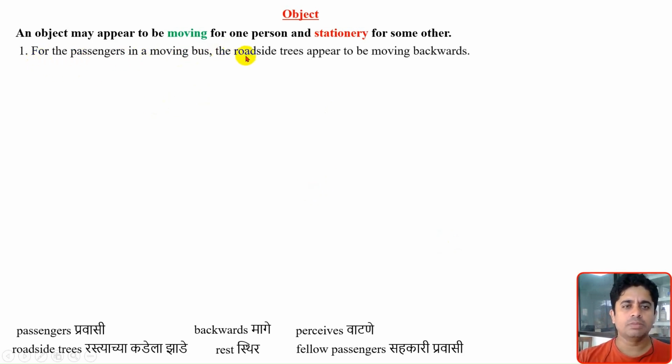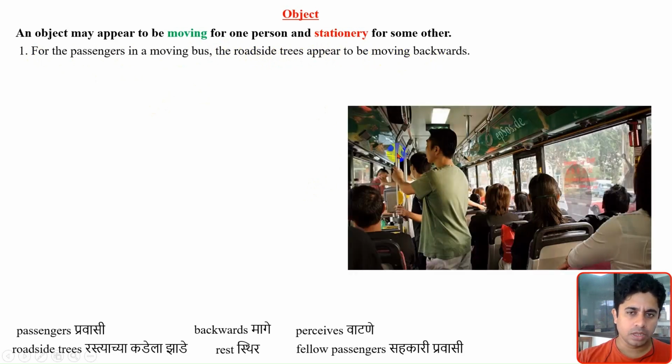For the passengers in the moving bus, the roadside trees appear to be moving backwards. Suppose you are traveling in a bus, you are this person, and you are looking outside the window. You feel like these trees, the persons on the roadside, the cars, all are moving backwards. You will have that feeling.